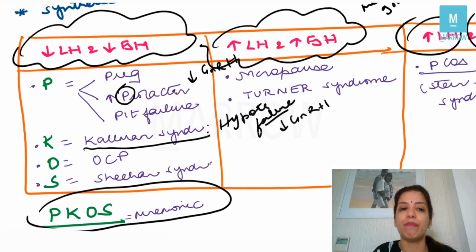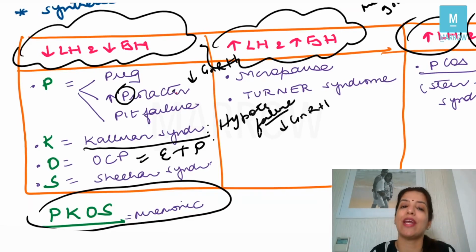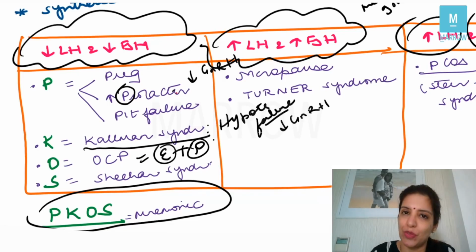Again, in OCPs, there is less LH and FSH. Why in OCPs is there less LH and FSH? Because OCPs have estrogen and progesterone. So this estrogen which you will take is going to have a negative feedback on FSH, so the levels of FSH will decrease, and this progesterone will act on LH, and so the levels of LH will decrease.